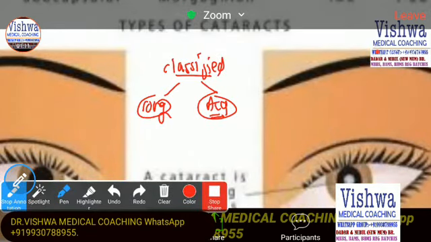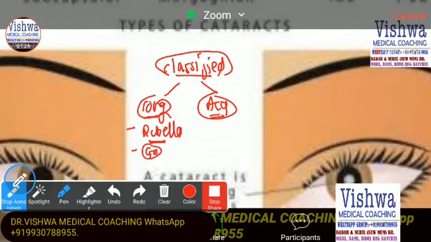For congenital cataract, there are very few causes, which we discussed in the last lecture, like the rubella syndrome. It can be because of genetic mutations. Whereas acquired cataract develops later on, and the most common cause is age related. Senility is a loss of transparency in the crystalline lens.